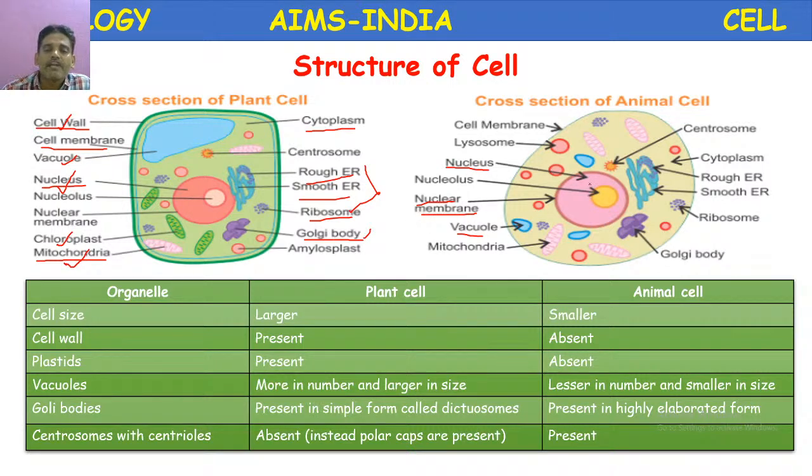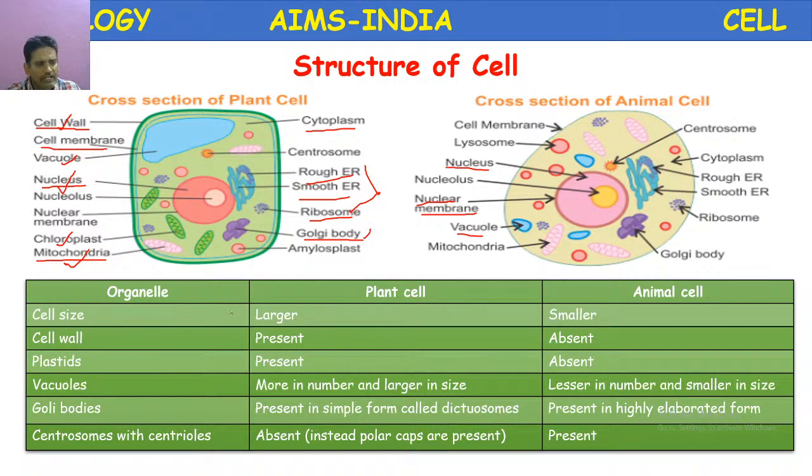If a double layered nuclear envelope is present, then it is called a eukaryotic cell. Whereas bacteria and cyanobacteria are monoderms, they are prokaryotic. Prokaryotic means without a nucleus, only genetic material, DNA or RNA, is present. Such organisms are called prokaryotes.